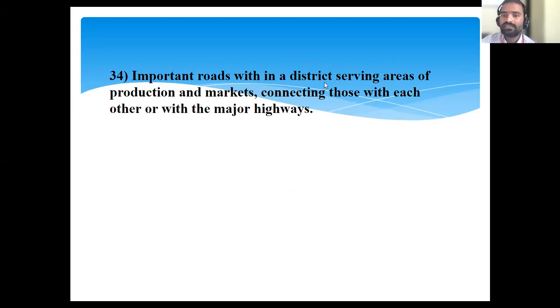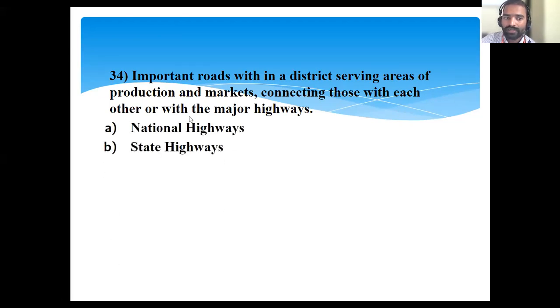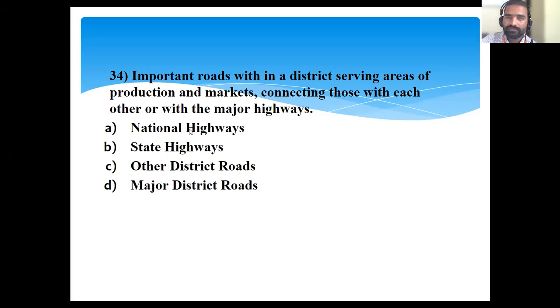Next, important roads within the district serving areas of production and markets, connecting those with each other or with the major highways. Whenever it is within the district and serving an area of production, it means major district road. The options are major district road, minor district road, national highway, state highway. Major district road. Okay, major district roads.